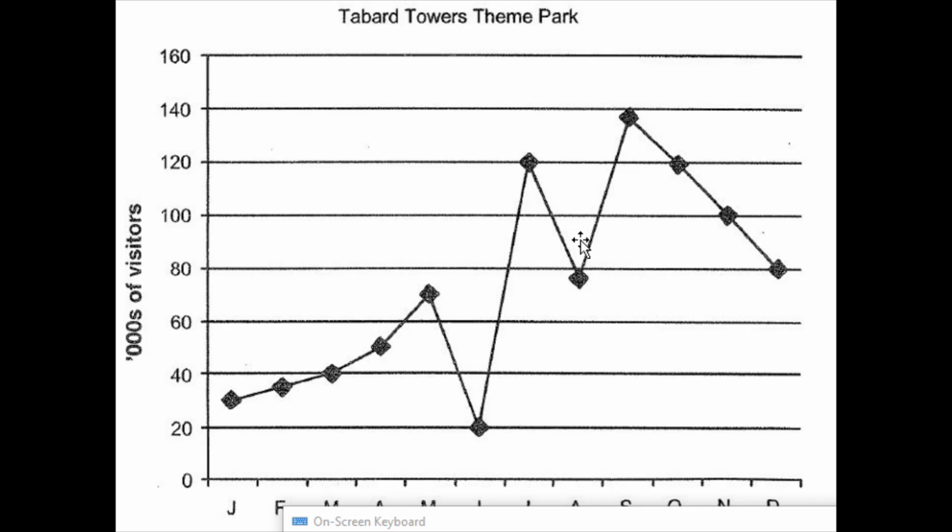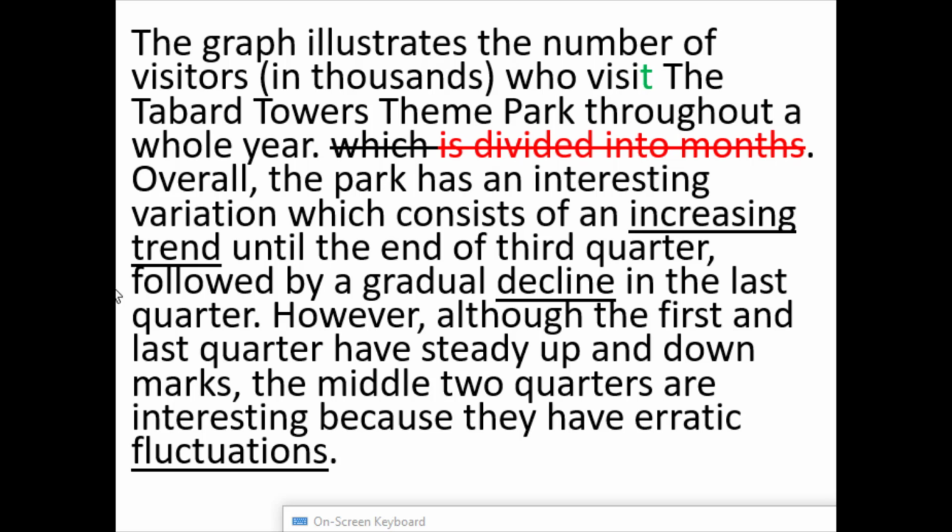You could argue it ends here and then it goes down. So why choose this? Because it's the highest point? Maybe. But overall, the trend is up because it goes from 35 to 80. So I don't know why it's until the end of the third quarter. I think overall the trend is up, followed by a gradual decline in the last quarter.